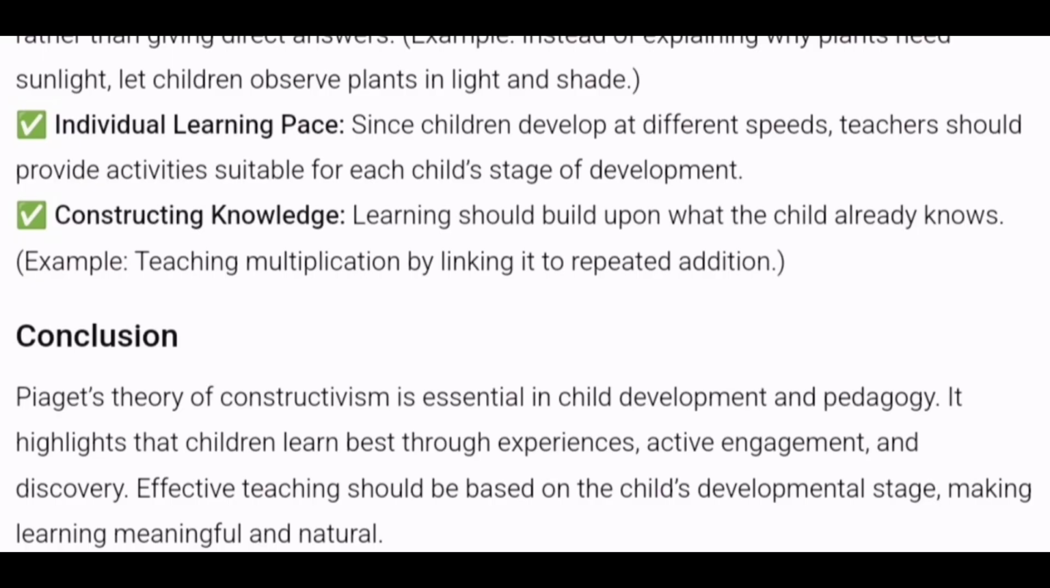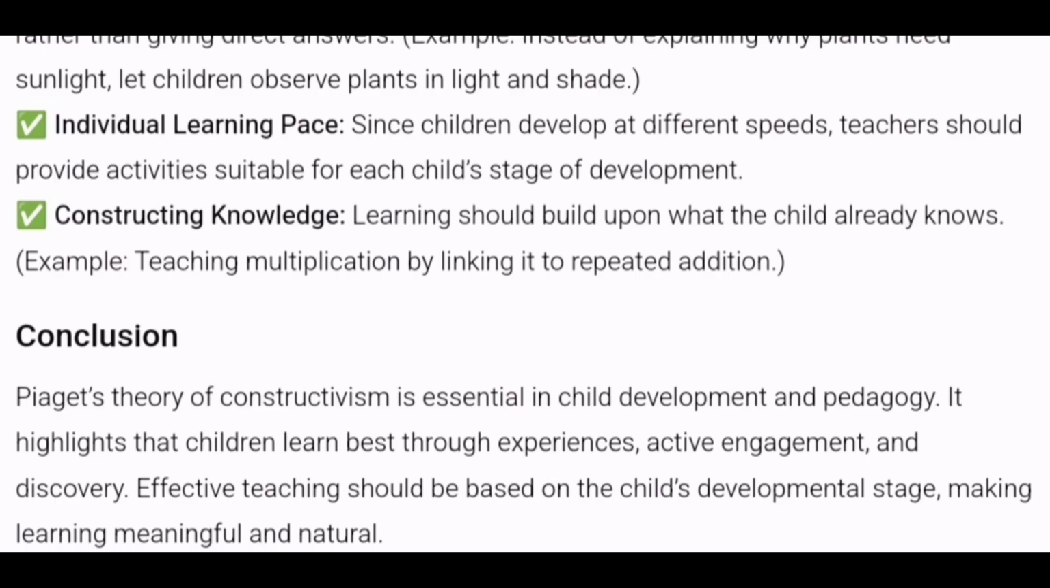Now, my dear friends, these very important lines are given here. You have to remember that according to Jean Piaget, children learn best through experiences. The word experiences is very important. Engagement is very important. Discovery is very important. So these words are very, very important. Even above you have seen one important word, that is exploration, right? So children learn best by exploring.